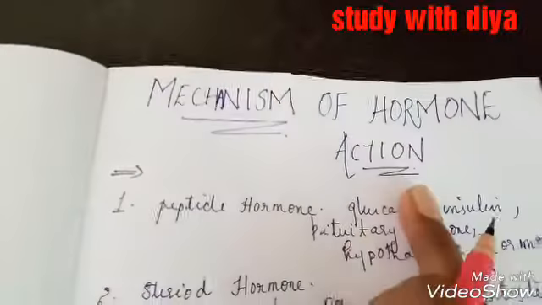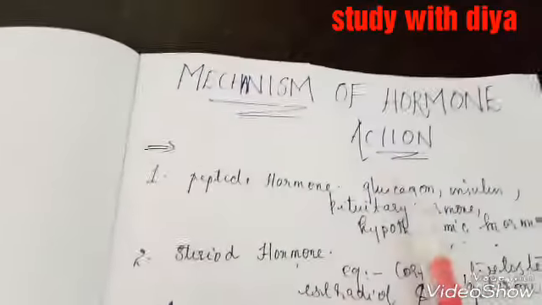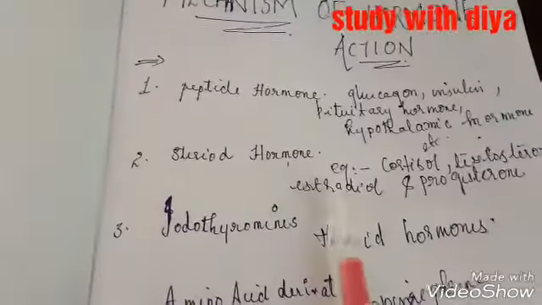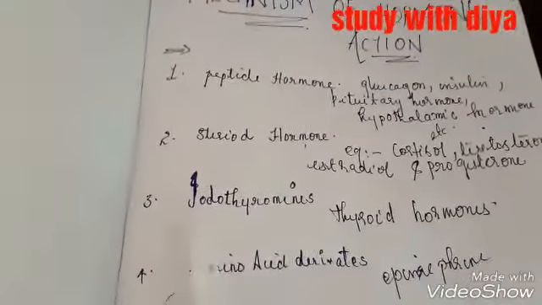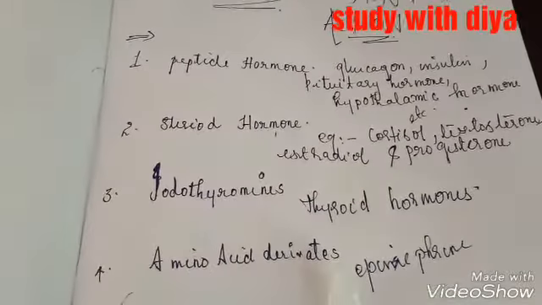So now we learn about the mechanism of hormone action. Based on the chemical nature, all hormones are classified into 4 chemical groups. The first group is peptide hormone. Second is steroid hormone. Third is iodothyronines. And the fourth is amino acid derivative.